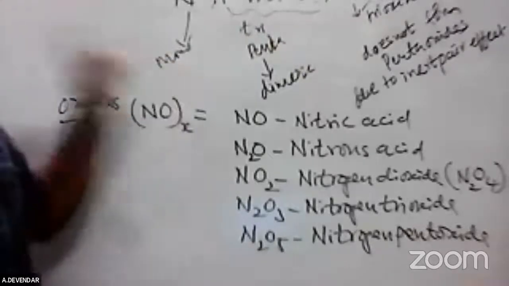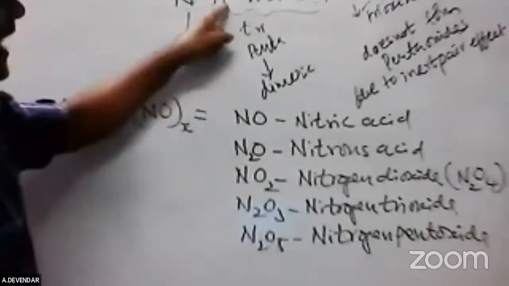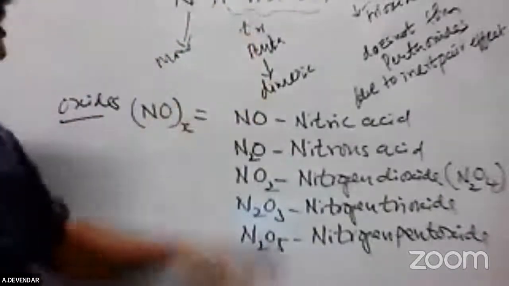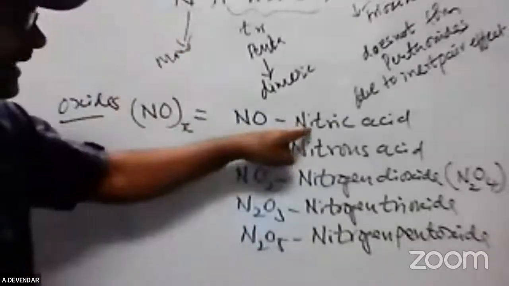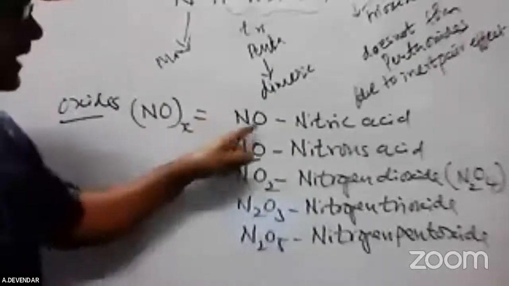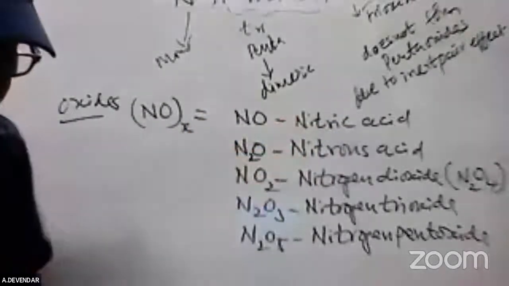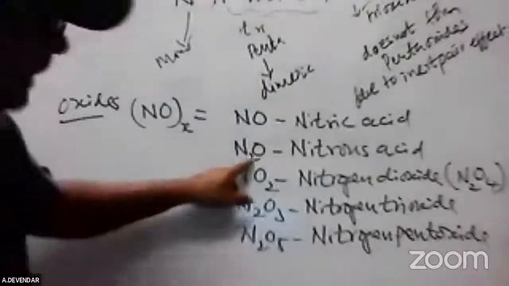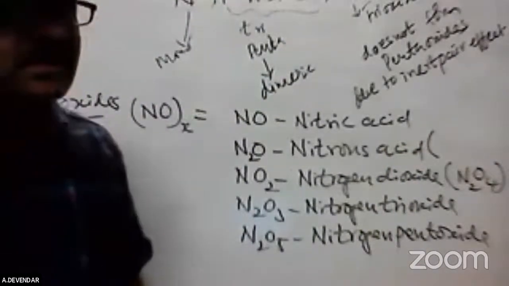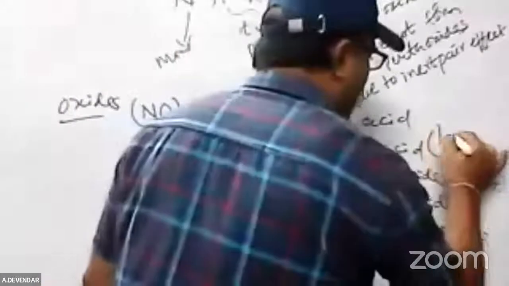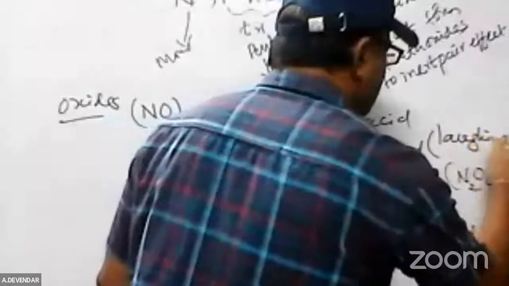Nitrogen is monomeric, while phosphorus, arsenic, antimony are dimeric, and bismuth can only form the trioxide. But nitrogen has not only the tri and penta, it also has mono oxides. NO is nitric oxide, and N2O is nitrous oxide, which, as I told in the first semester, is called laughing gas. Please remember this is the laughing gas.